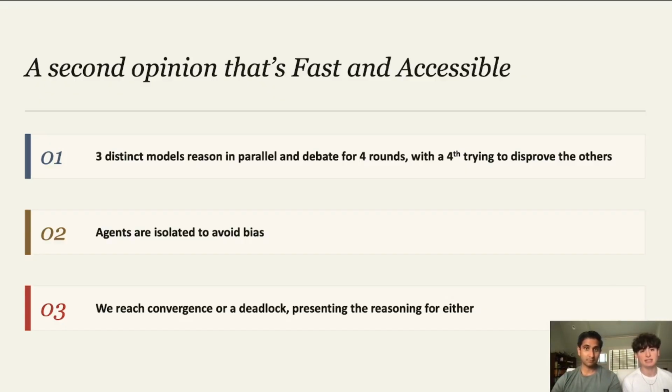The reasoning behind this and the way that we got it to work was the usage of 3 frontier models that reason in parallel, then proceed to debate over the course of 4 rounds, alongside a 4th agent that's trying to disprove the others to reach a consensus. Each agent is isolated and given a subset of data in order to avoid bias between the rounds and one another. After the agents are done debating, they can either reach convergence, where a single diagnosis is presented to the physician, or a deadlock, which means the agents are still not completely sure.